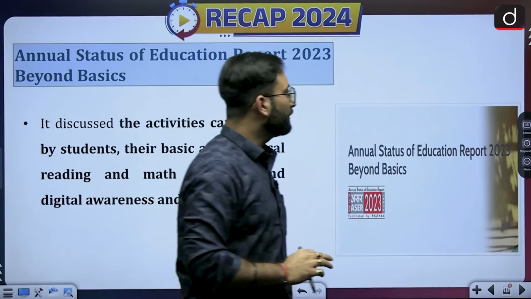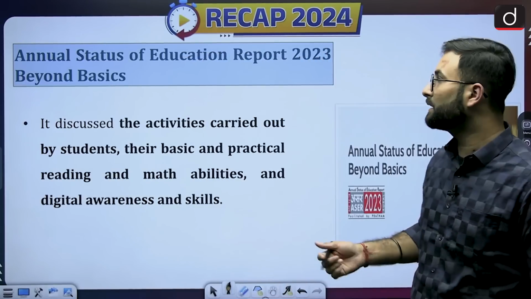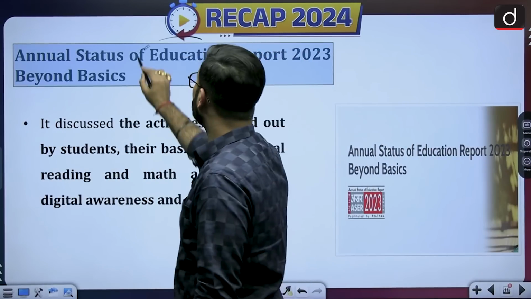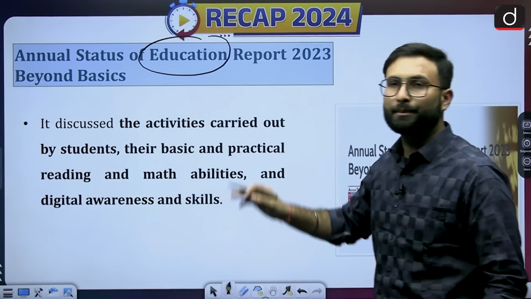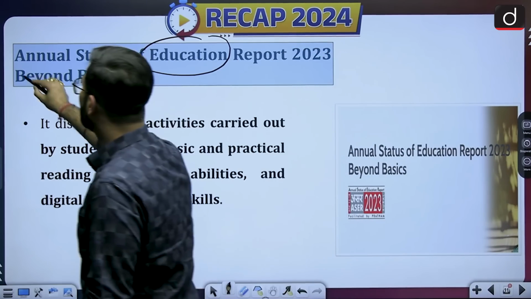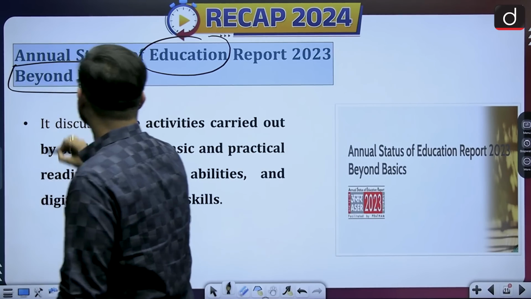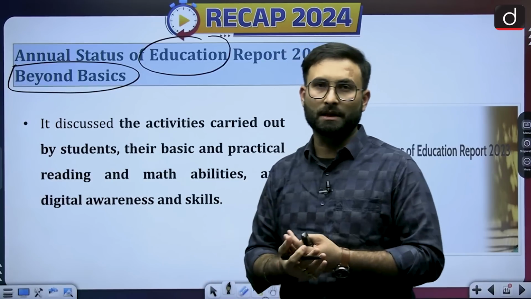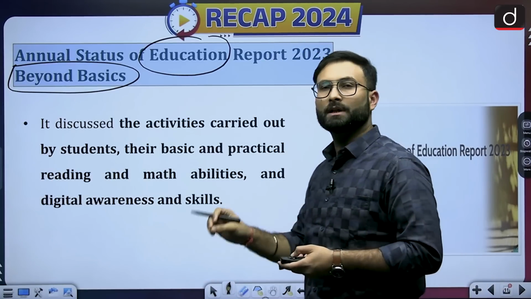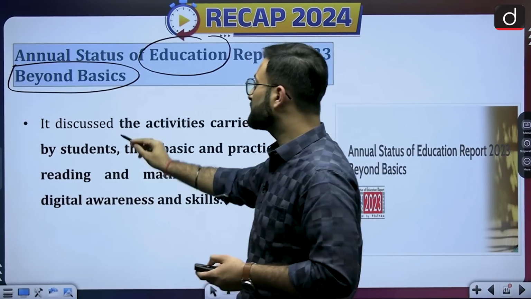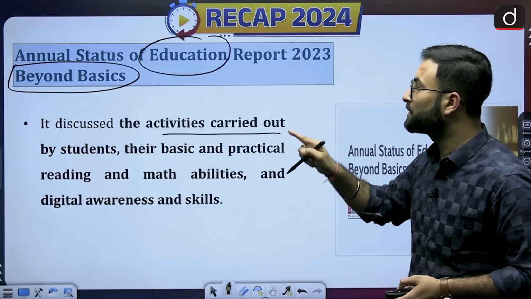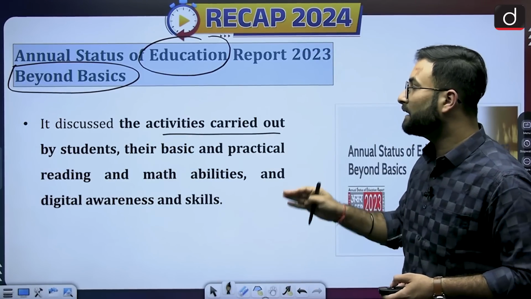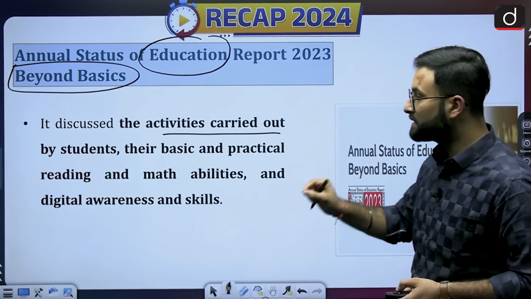Moving further, here we have the ASER report that is related to education, the Annual Status of Education Report 2023. The theme is Beyond Basics. This ASER report is basically working on the quality of education. They are trying to look at the quality of primary education in India. It discusses the activities carried out by students, their basics and practical reading and math abilities, and digital awareness and skills.